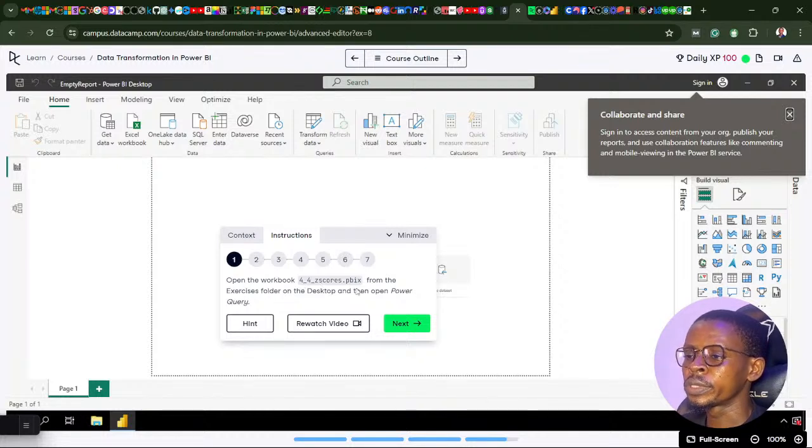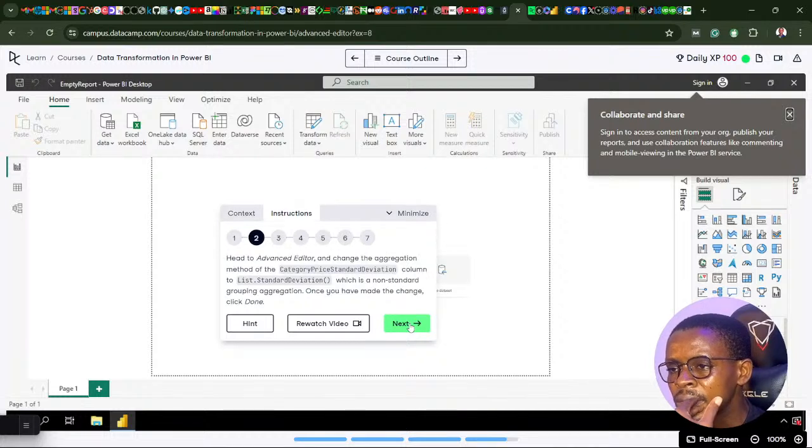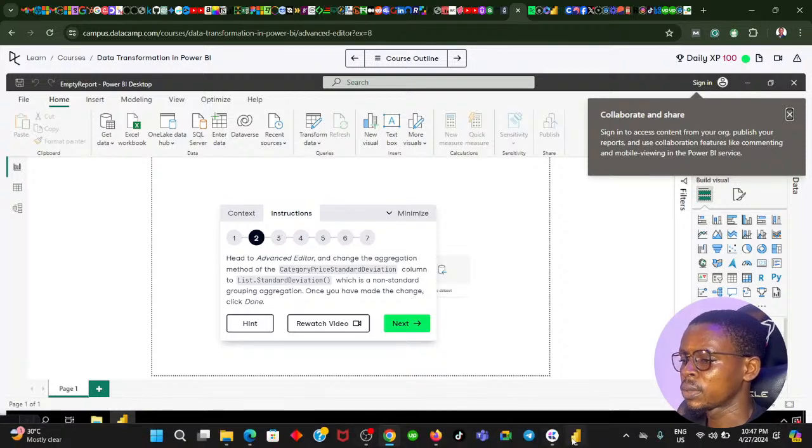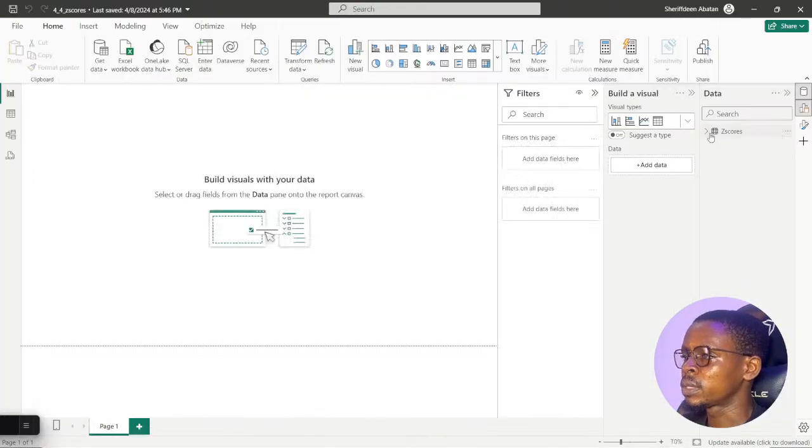Open the workbook z-score from the exercise folder on the desktop and then open Power Query. Head to the advanced editor and change the aggregation method of the category price standard deviation column to List.StandardDeviation, which is a non-standard grouping aggregation. Once you have made the change, click Done. Okay, let's see. Okay, this is another file, definitely another file. Let's open the Power Query editor real quick.